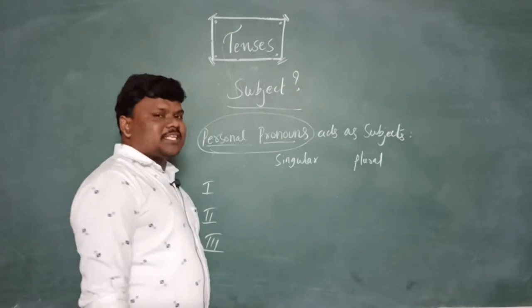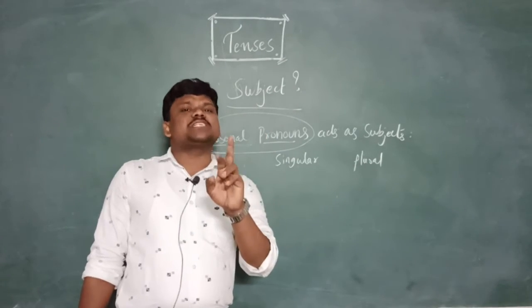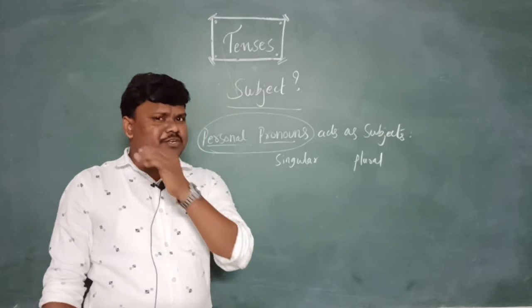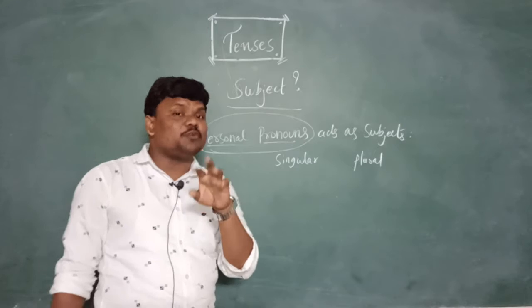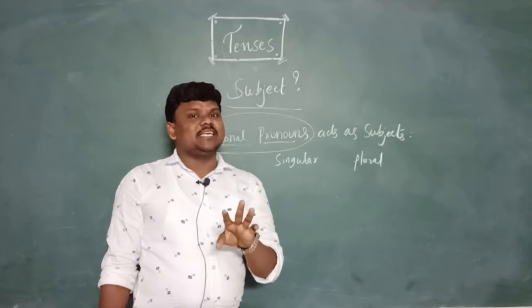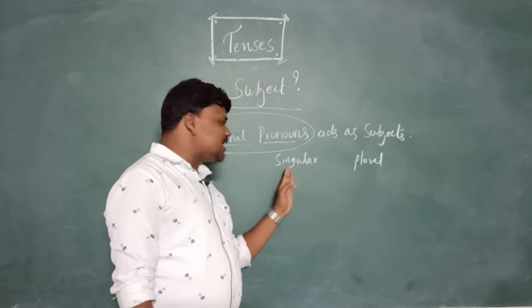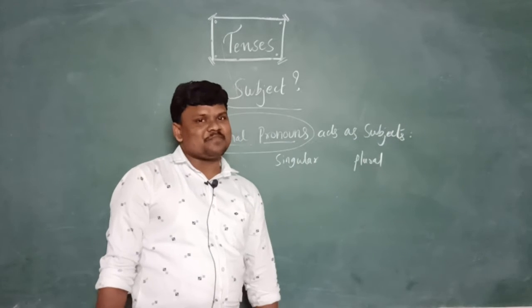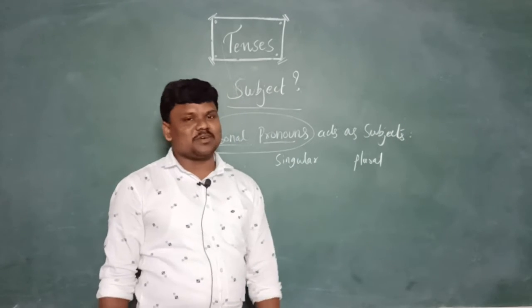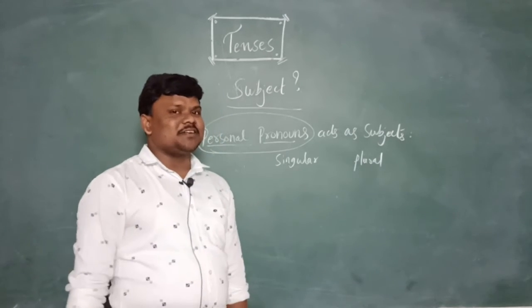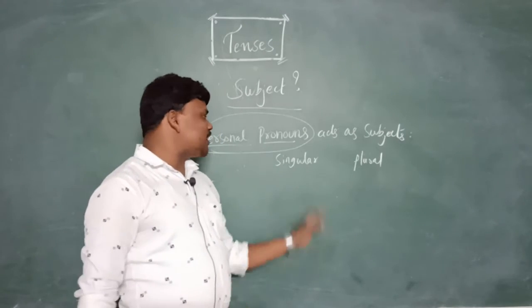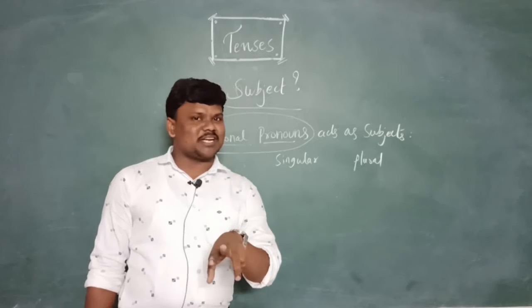As per the English language, we have only two numbers, not 1, 2, 3, 4, 5. As per the English language we have two numbers only: singular number and plural number. Don't think of 1, 2, 3, 4. Those are also numbers mathematically, but according to English we have two numbers, singular and plural, right?